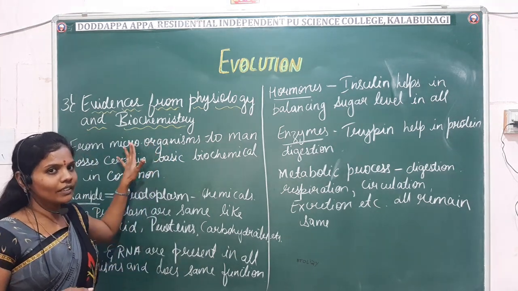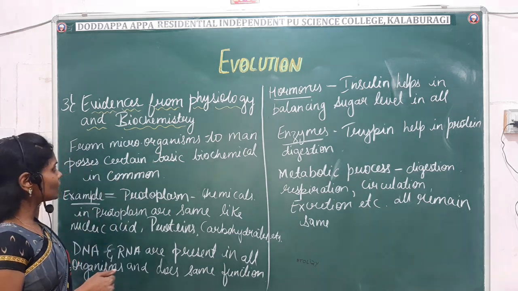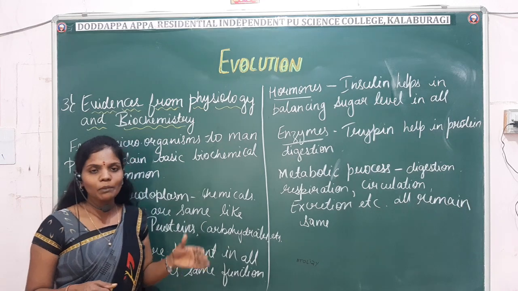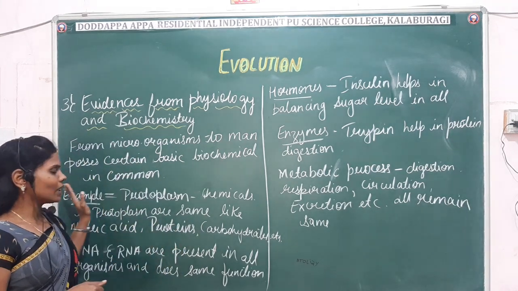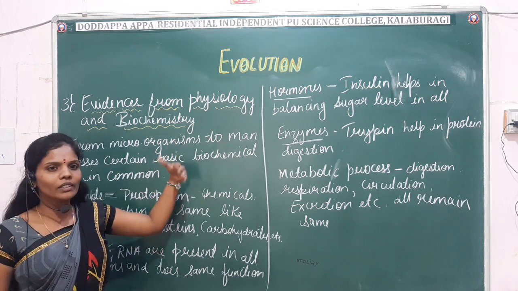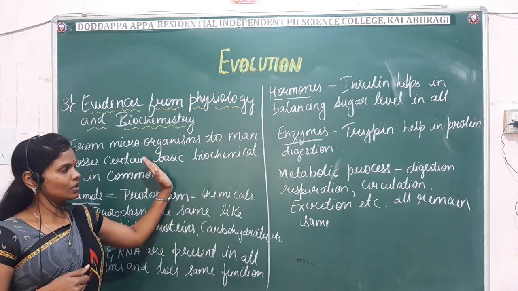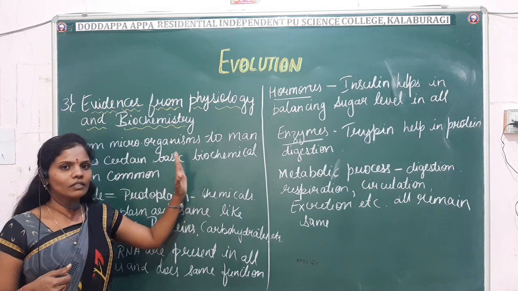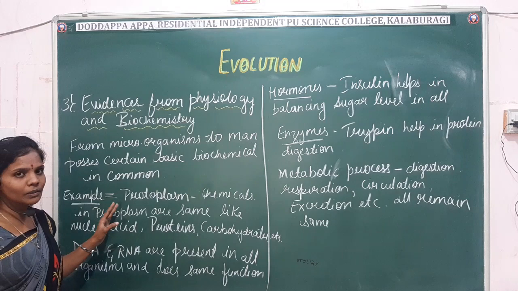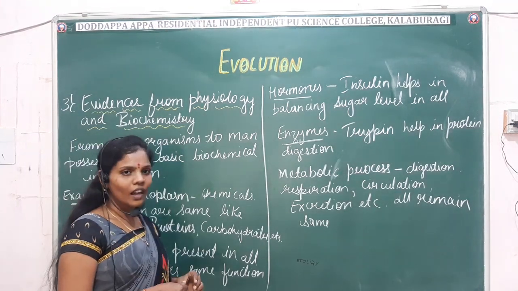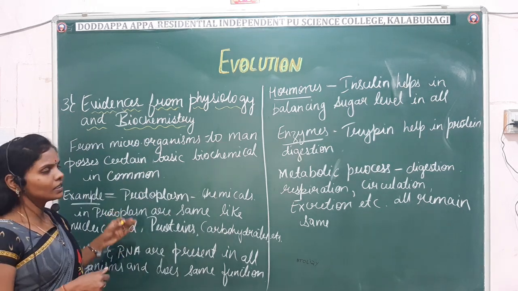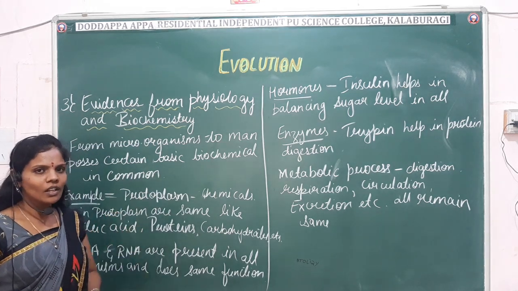So what does this evidence state? According to this evidence, all organisms, right from microorganisms to man, including human beings, possess certain biochemicals in common. For example, protoplasm, DNA, RNA, hormones, enzymes, and the metabolic processes come under this evidence. So we'll see one by one what their functions are.